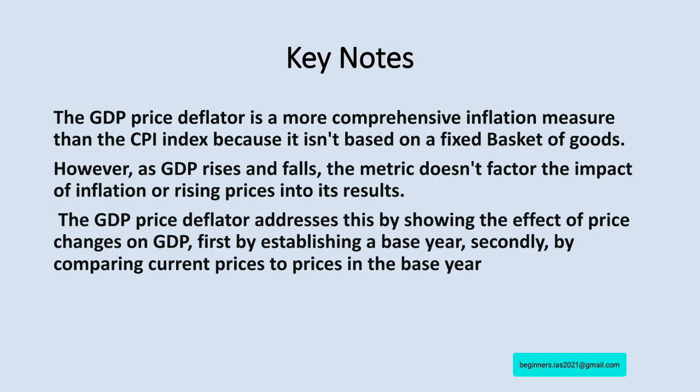Here this nominal GDP differs from real GDP. Why? Since this nominal GDP does not include inflation adjustment, whereas the real GDP does. And also as the result of that, the nominal GDP will most often be higher than the real GDP in an expanded economy. And also one has to remember the GDP deflator addresses this by showing the effects of price changes on GDP. First, by establishing a base year. Secondly, by comparing the current prices to the prices in the base year.